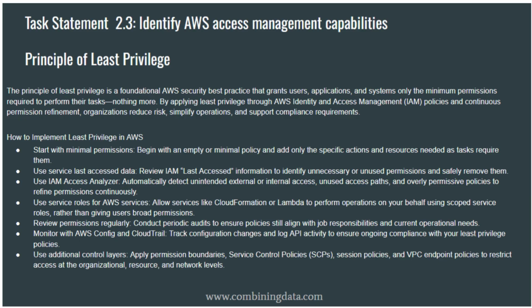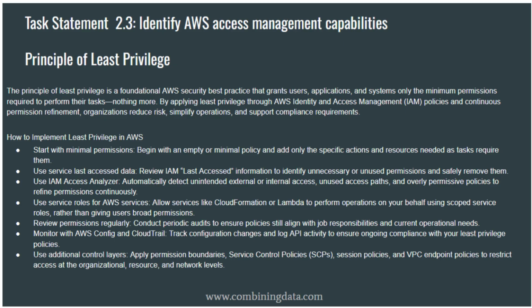A good starting point is to begin with minimal permissions. Instead of granting full access and locking things down later, start with an empty or very small policy and add permissions only when they are actually required. This approach may feel slower at first, but it leads to much safer environments.